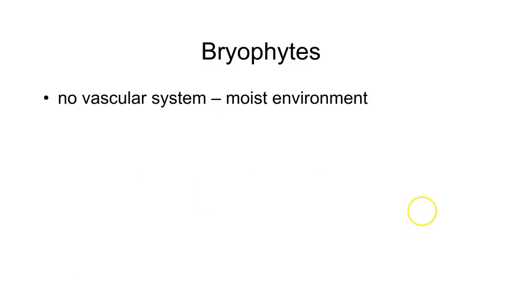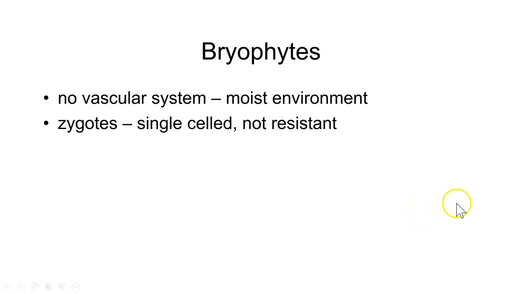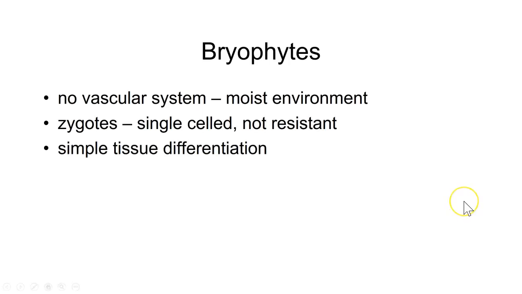Bryophytes. No vascular system, they live in a moist environment. Zygotes. Single-celled. There's no resistance to it. It can't last very long. It has to generate a new plant very quickly. Otherwise, it's not going to survive. There is simple tissue differentiation. And with simple tissue differentiation, you don't see a lot of difference between the various parts of the plant.